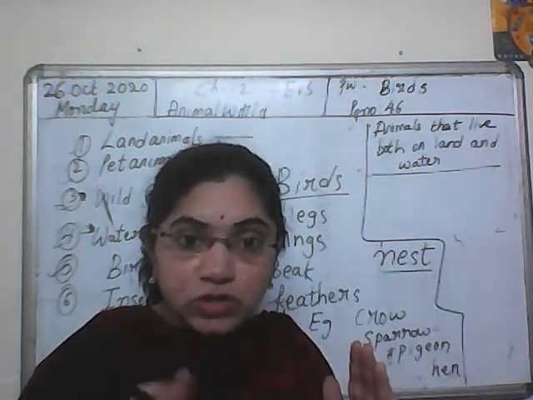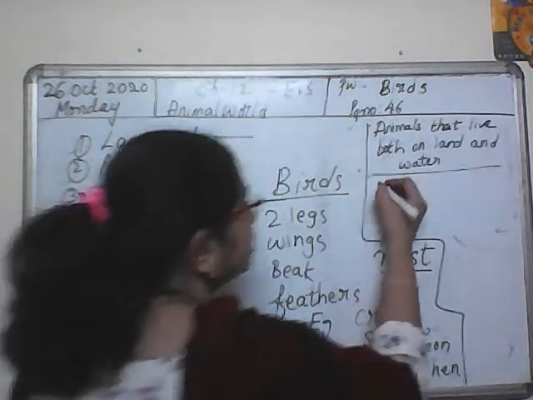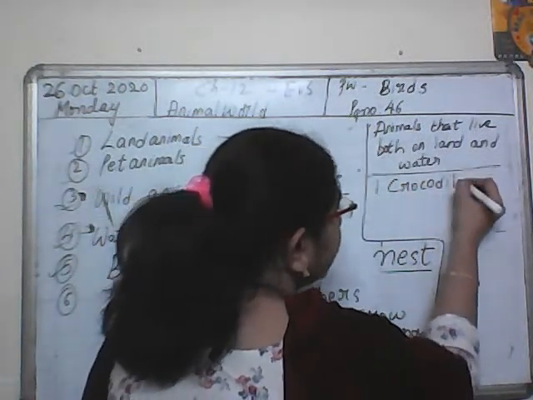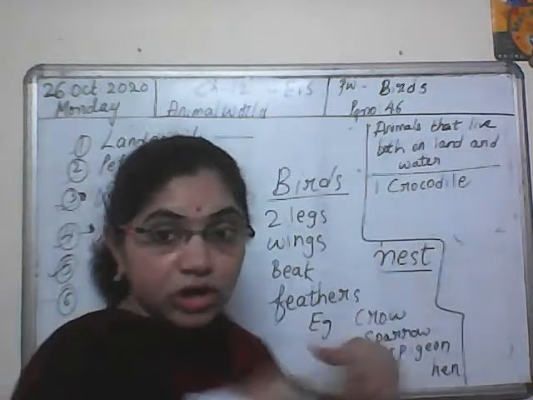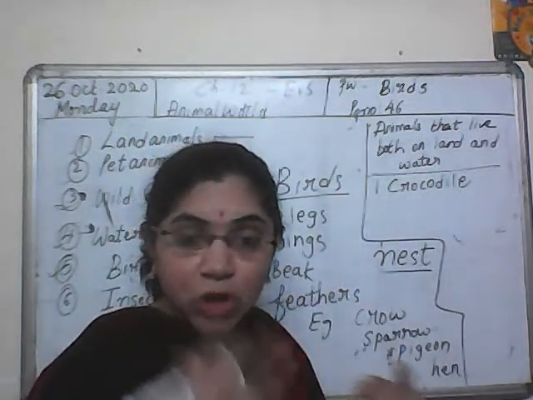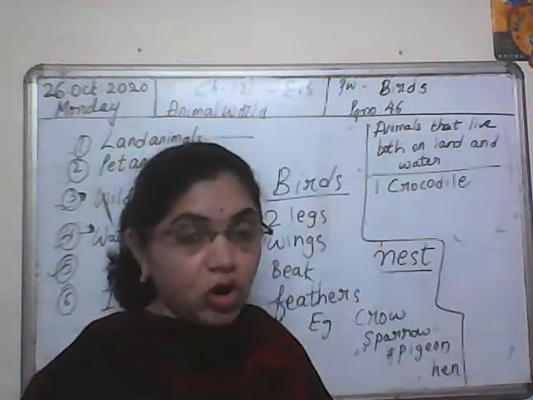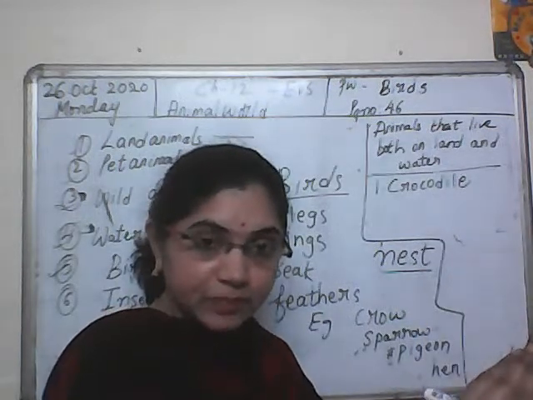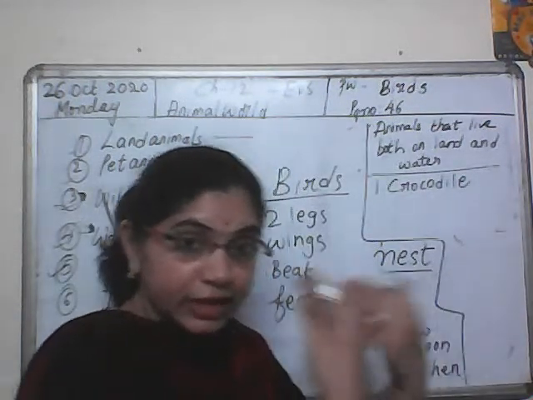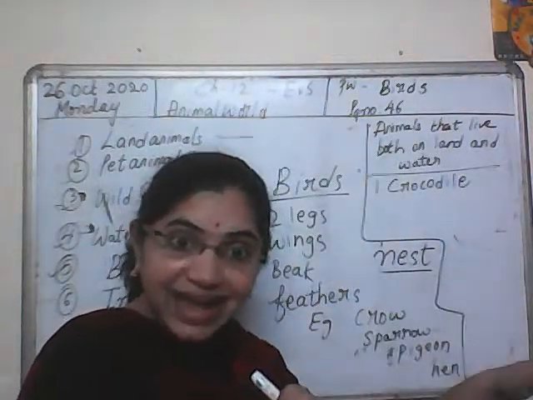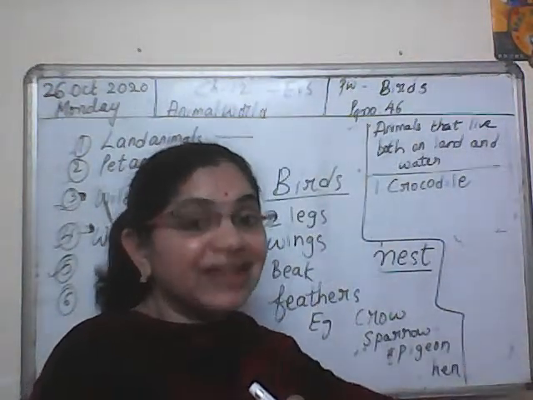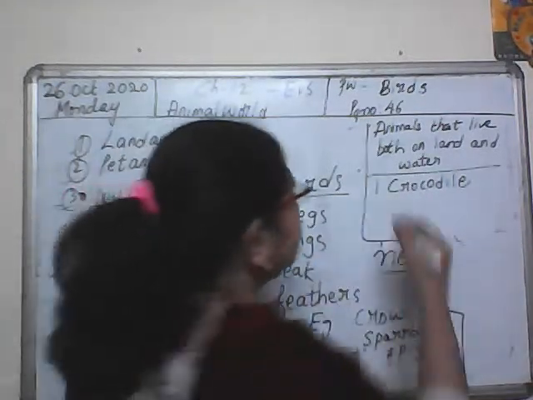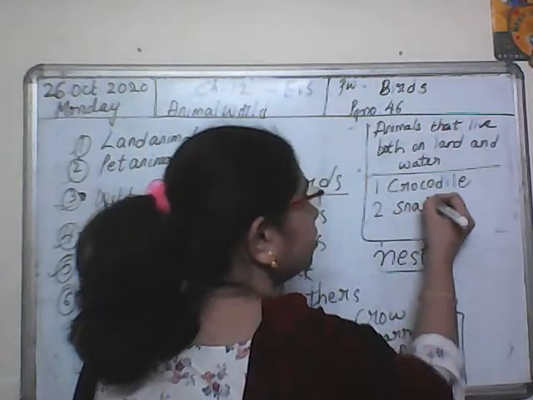What are those? As Himanshu was giving me examples, number one, crocodile. Crocodiles live both on land and water. वो water में swim भी करते हैं और water में रह सकते हैं. Similarly, they come on land and can comfortably live on land. It crawls on land.